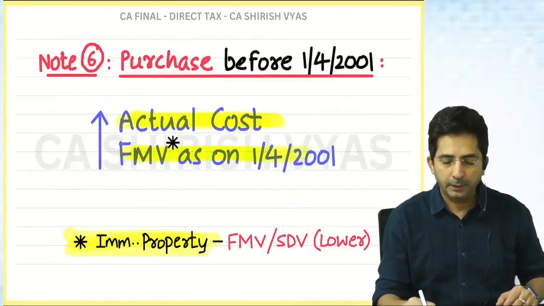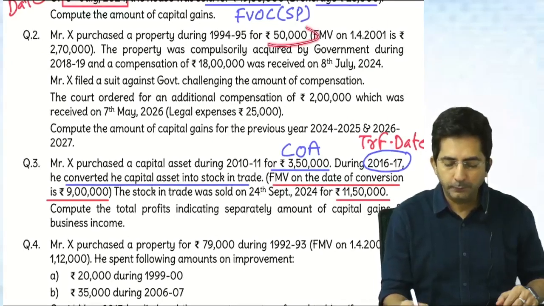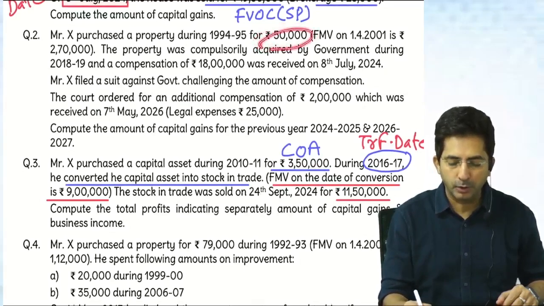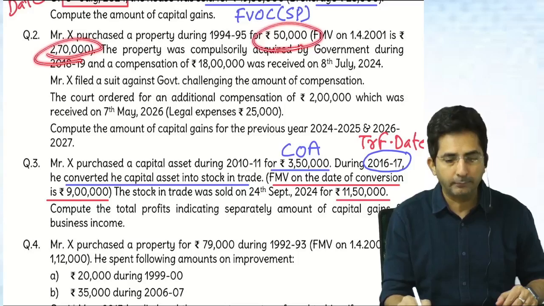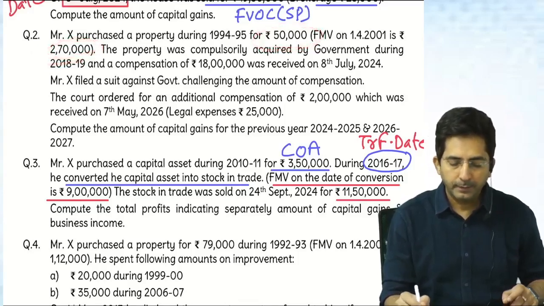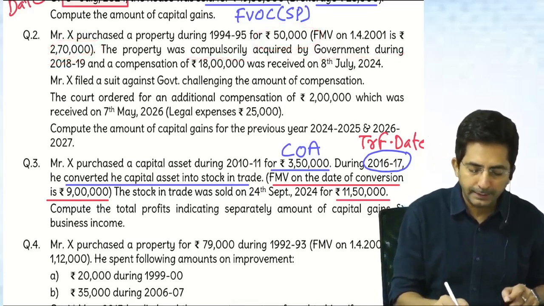Okay. So tell me in this question, what is 50,000? Actual cost. 50,000 is actual cost and FMV is 2,70,000. Out of the two, you will take whichever is higher. Okay. And then the property was compulsorily acquired by government during 18-19. Can you tell me what is 18-19?